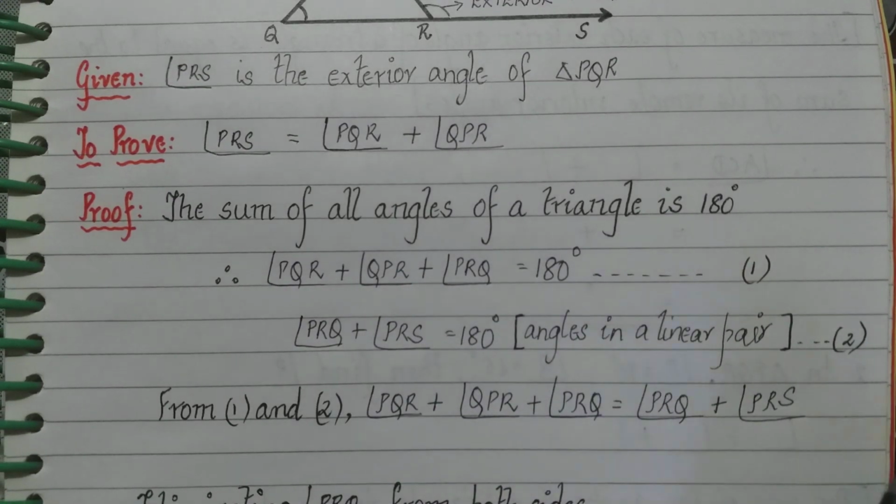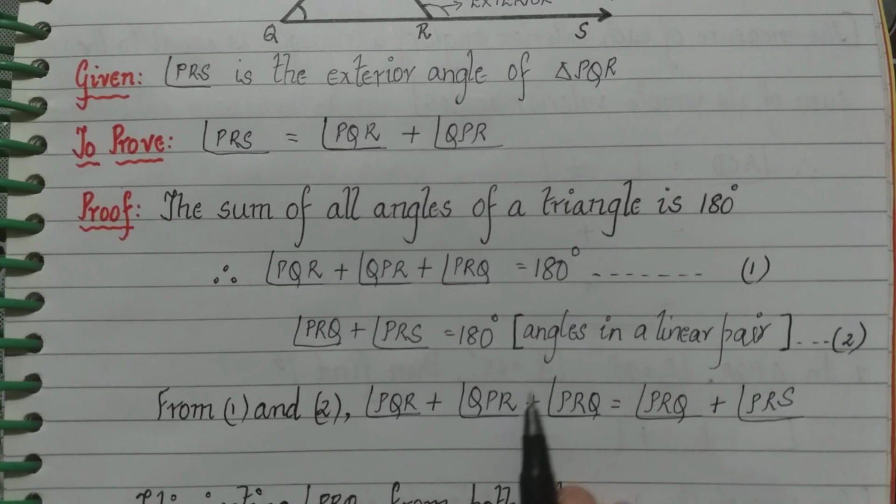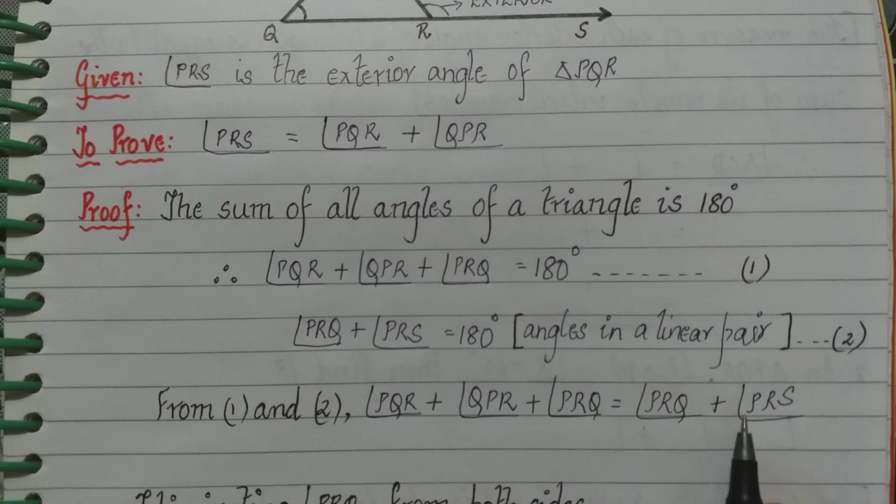Now we look at both sides, the left hand side and right hand side. Do we see any angle common on either side? Yes. We see that angle PRQ is present on both sides. Therefore, I can cancel it.